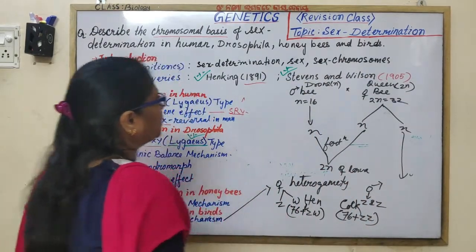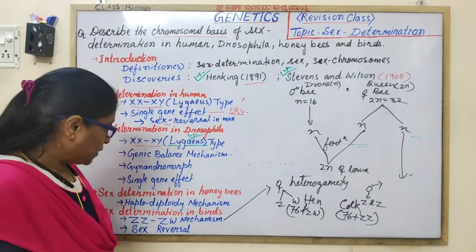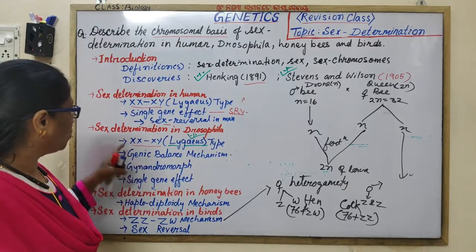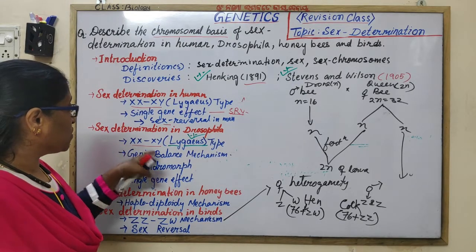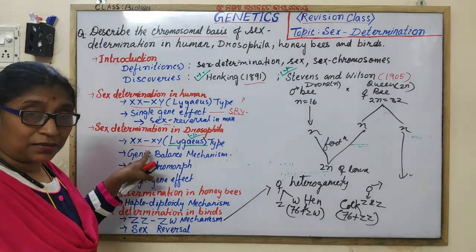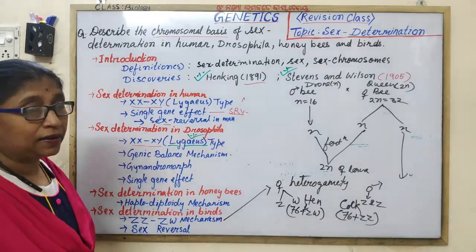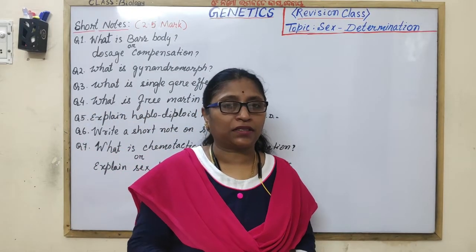This is all you have to mention in the 7 marks long question. And as I told, these are important for the short notes also. And suppose any one mechanism, XX-XY mechanism of sex determination, like that. Some probable short notes of 2.5 marks.